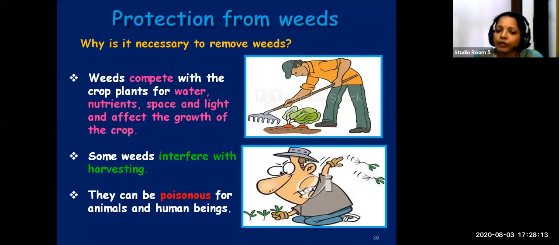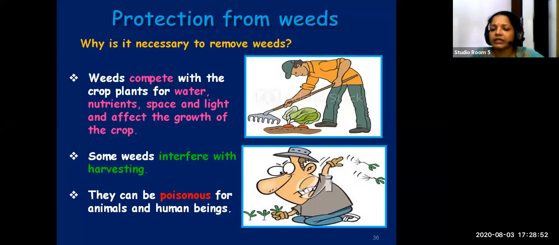The main reason for removing them is that they will affect the growth of the crop, because they will compete with the crop plants for water and nutrients. Water, nutrients, space, light, etc., which were meant only for the crop plants, will get divided among the weeds also. So crop plants will not get sufficient nutrients, space, light, etc. And as a result, they will not be able to grow properly and they cannot produce a better yield. And they can interfere in harvesting. They can be poisonous also.